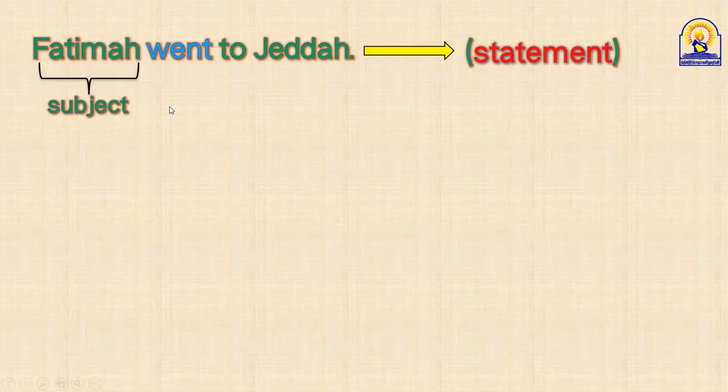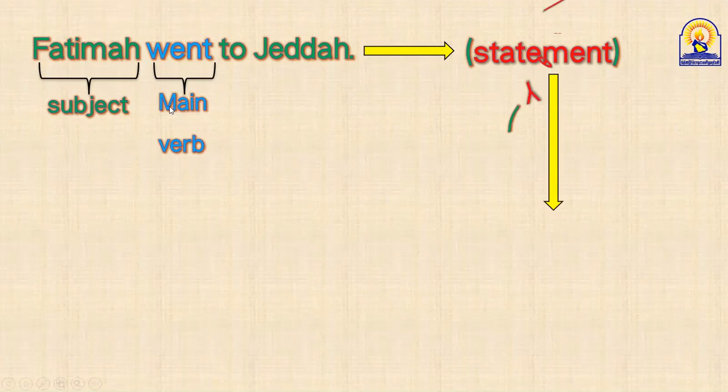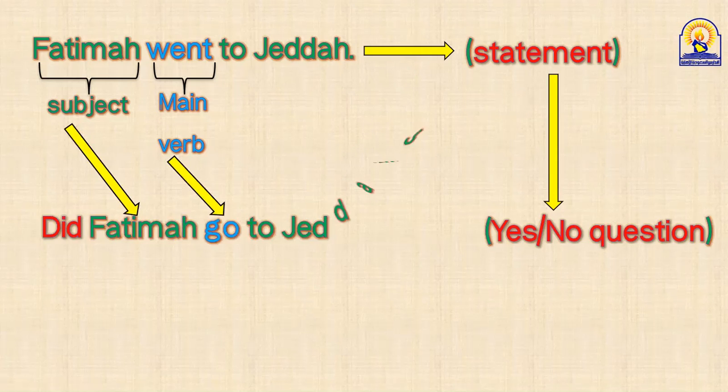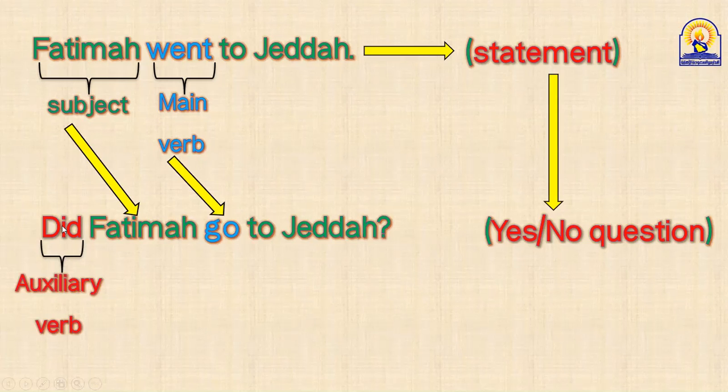Here, as usual, we have Fatima as the subject. Went is the main verb, in the past. I need to change this statement into a yes or no question. As usual, look here: did Fatima go to Jeddah? What happened? As usual, I used did from my own auxiliary verb, because here I don't have an auxiliary verb. Why did exactly?